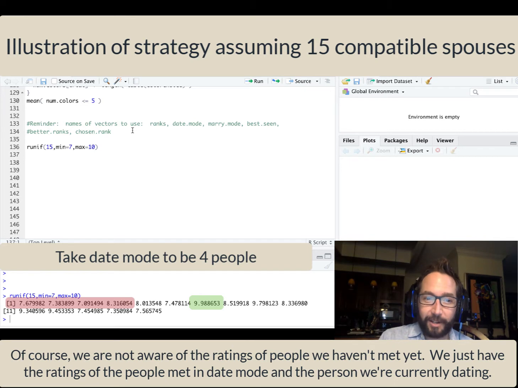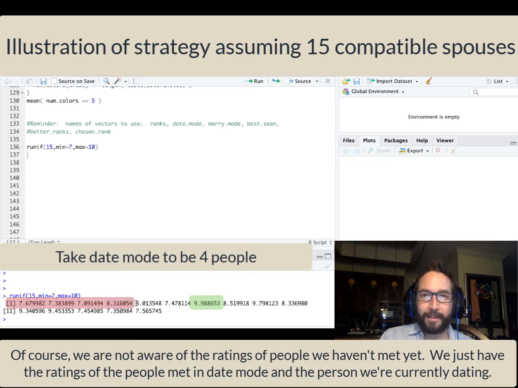Let's take a look at the ratings. Person number 1 that we met scored a 7.7. Person number 2, a little bit worse at a 7.4. A little bit worse, 7.1 for the third person we meet, and then an 8.3 for the fourth person. If date mode lasted for 4 people, we automatically break up with these 4 and move on to the next, regardless of how much we like them or not. This is our strategy. And then we switch into marry mode.